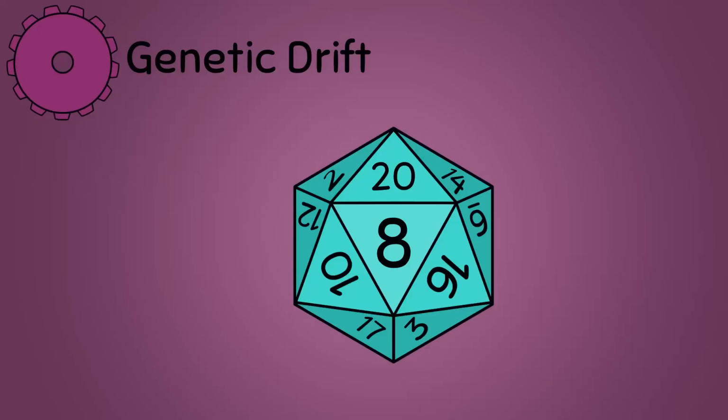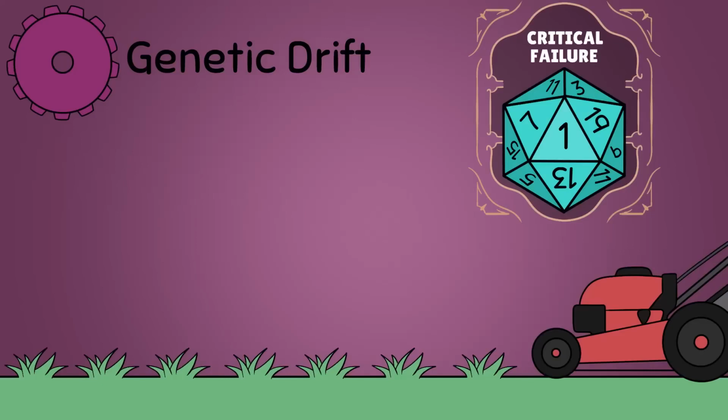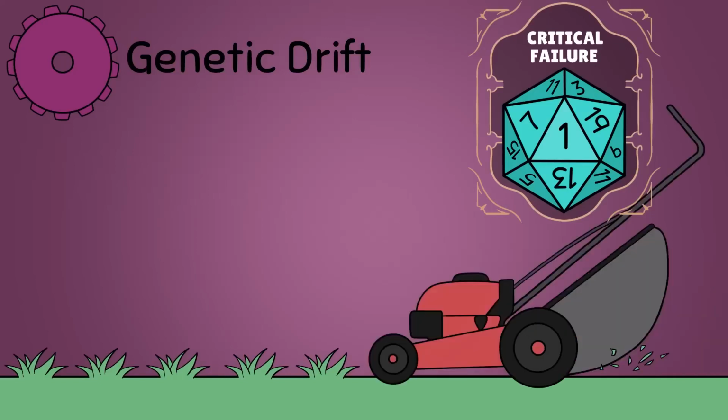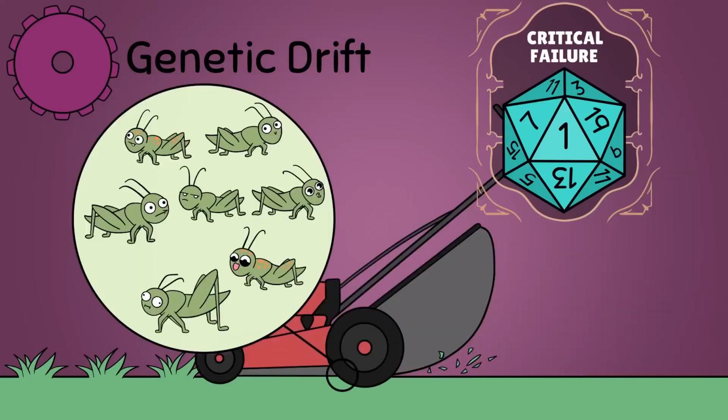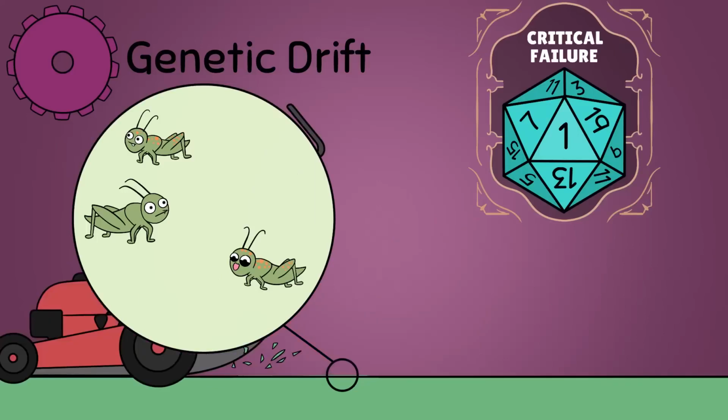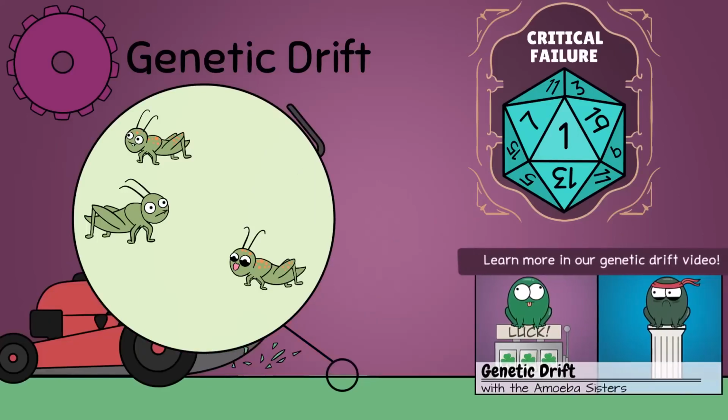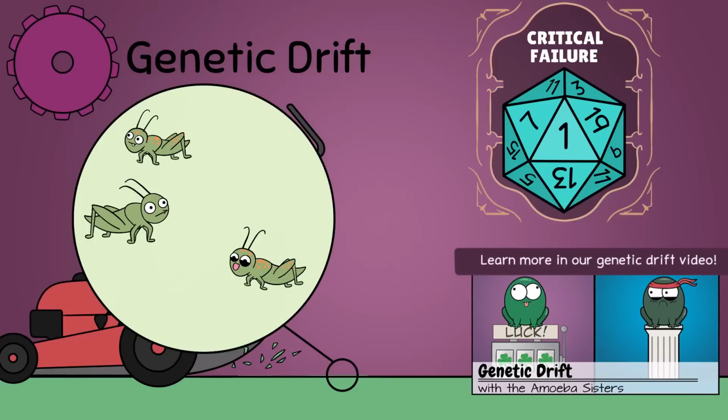Genetic drift. This involves a change in the genetic makeup of a population due to a random chance event. In our grasshopper example, if a lawnmower happens to go through an area, which is generally not a good thing if you're a grasshopper, the gene pool of the remaining grasshoppers may not represent the original population's gene pool. This can impact the genetic makeup in the population.